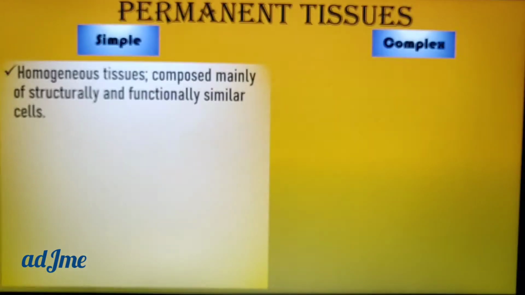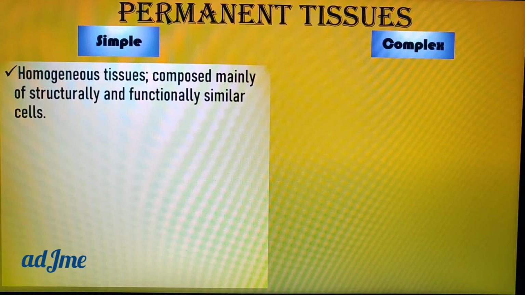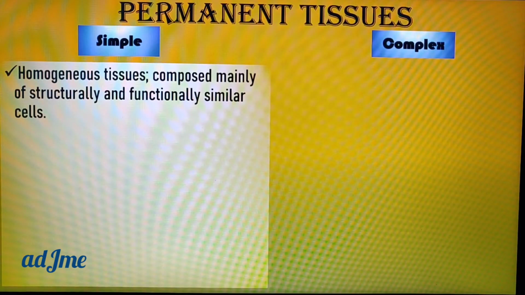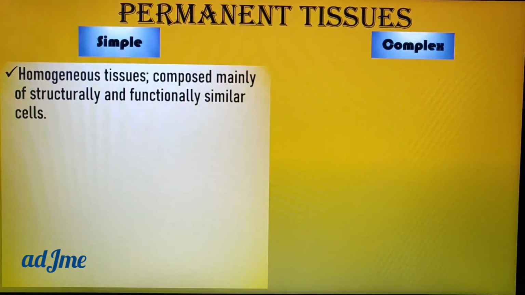So homogeneous, that is, the tissues are of the same type. There is no difference, there are no different types. So that kind you call homogeneous tissues, and it is composed mainly of structurally and functionally similar cells. Actually, this is the definition of tissues.